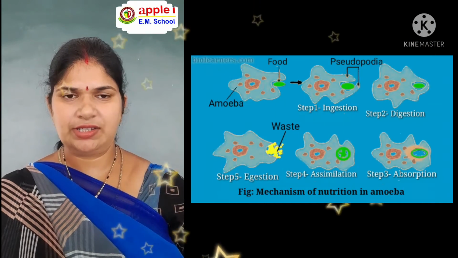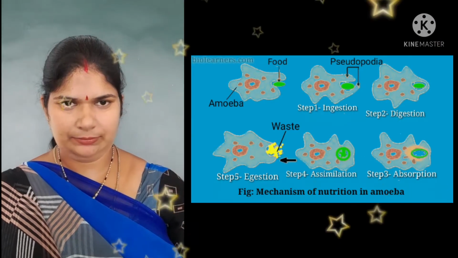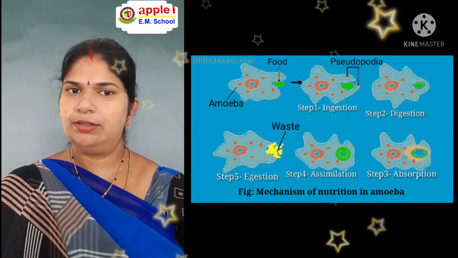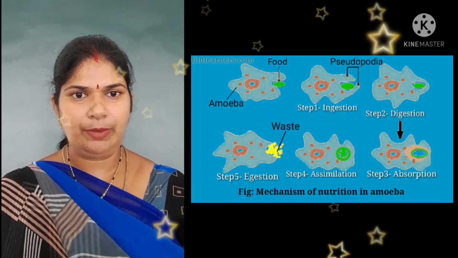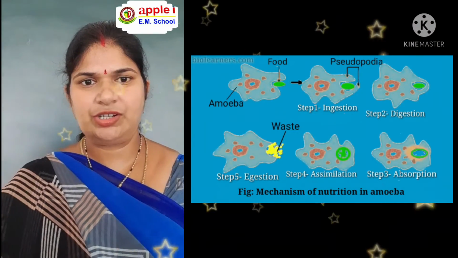Now let us see the nutrition in amoeba. So what is amoeba, children?